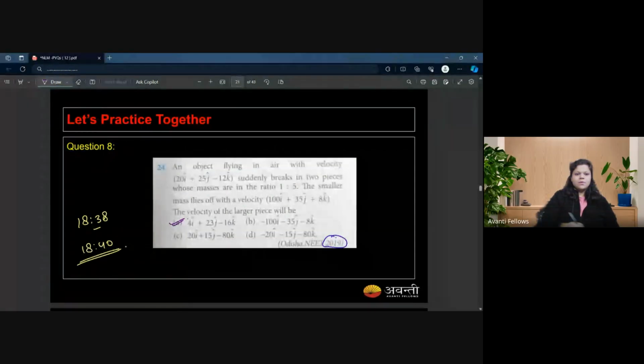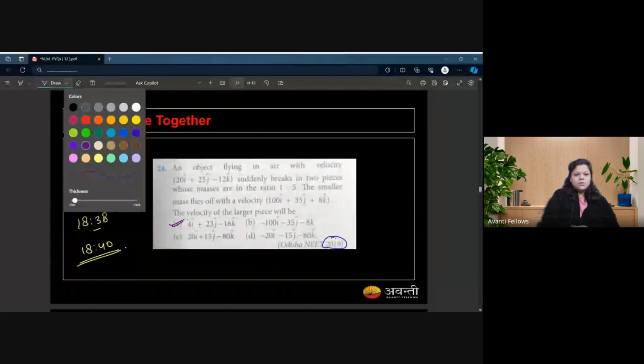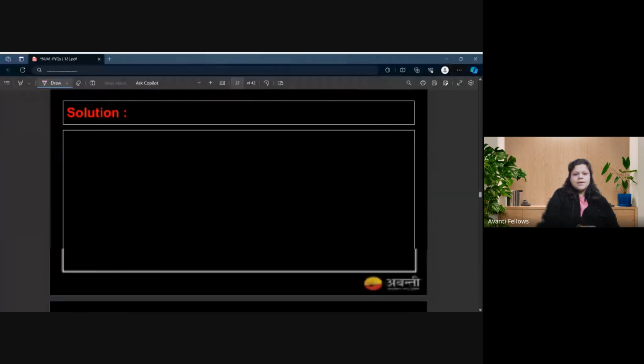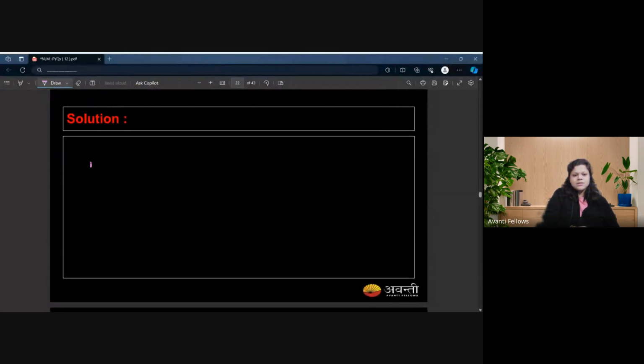Cool, Misbah. Very nice. So what she did is basically this: the question said you have a mass that breaks into two pieces of 1:5. Again, avoid the fraction in the question. So you have a total of 6 now here. Consider it as 6m.